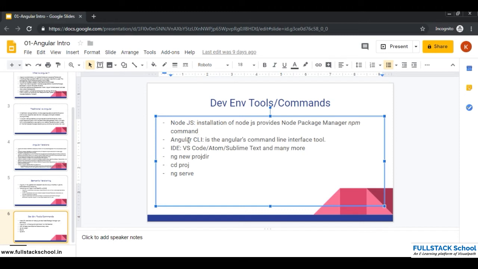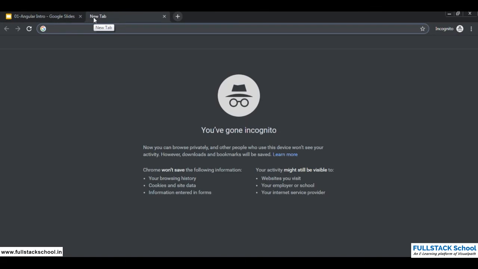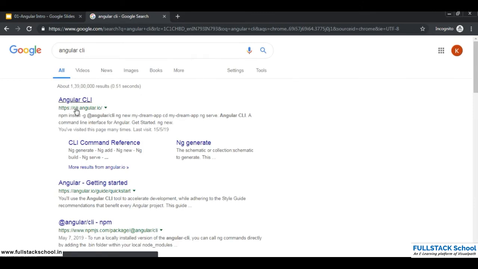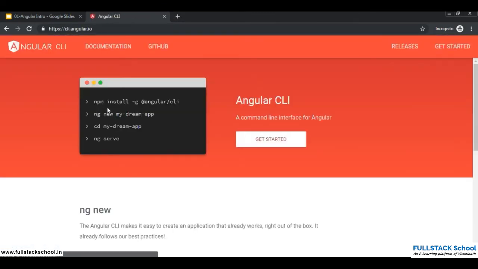install Angular CLI. And for Angular CLI, again, you can search for Angular CLI, and you can come to this website, cli.angular.io, and these are the commands that we need to install.